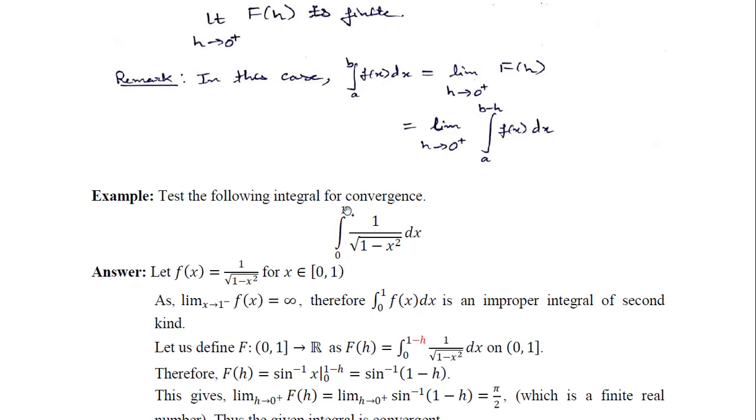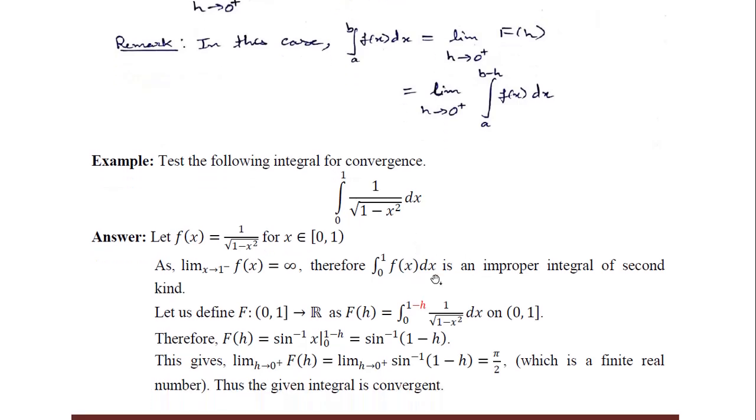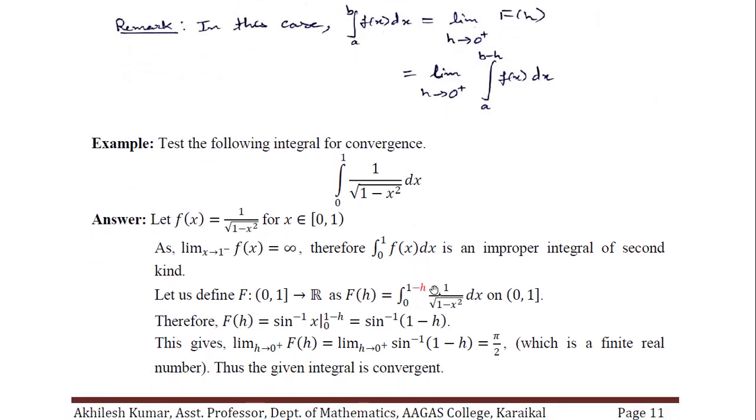The integral is from 0 to 1, a to b, but the problem is at b, the upper limit. As x tends to 1, 1 minus x square tends to 0, so this denominator gives a problem. It tends to infinity. That is how the upper limit is having a problem. So again, we take b minus h, and then as h tends to 0 we find the limit. It is a finite limit, and then this will give us that this integral is convergent.